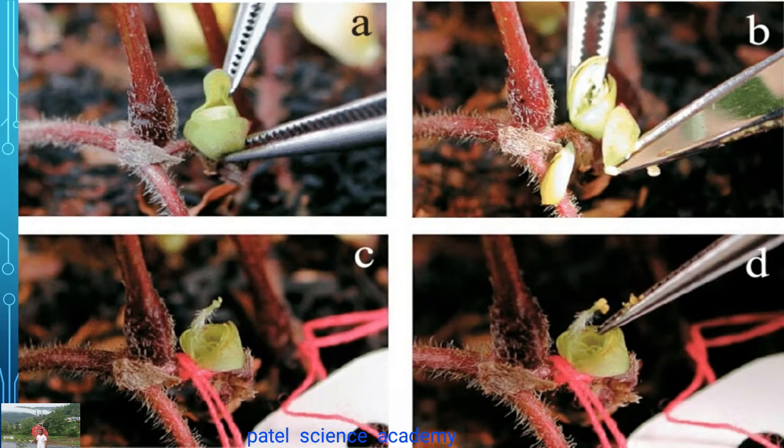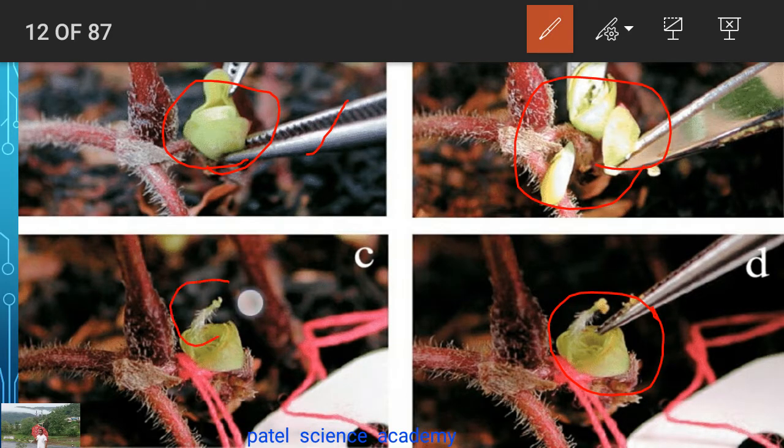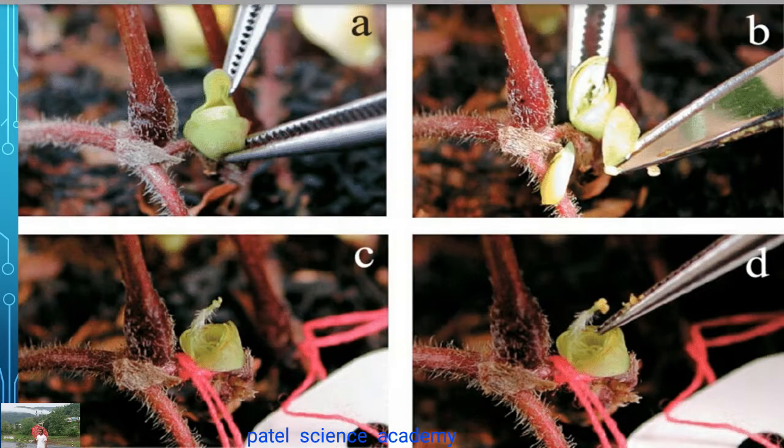You can also see this original process of emasculation in this diagram. By this forceps, this part is being removed. You can see here the removal of this anther part before anthesis. This is called emasculation.